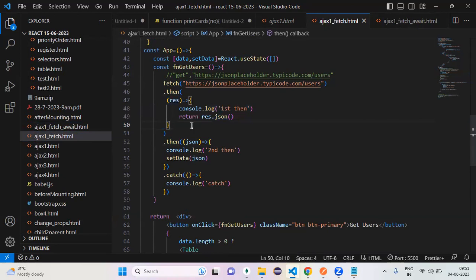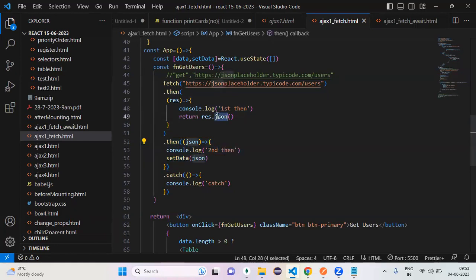That's it. If you want the JSON and everything, you can give that response data to the second person. This JSON method is there, right? It's a predefined one. Whatever JSON data is there, you can get it here. Agree with me? Any questions? Here my required output is not there, so by using which predefined method can you get the required output? JSON. If you return that, that value goes to where? To my second then, which returns me a promise, so that you can use it with then.